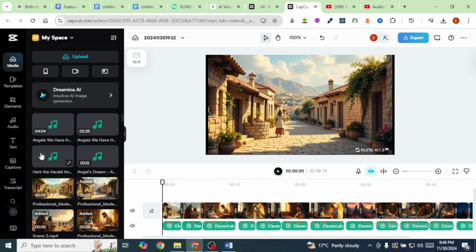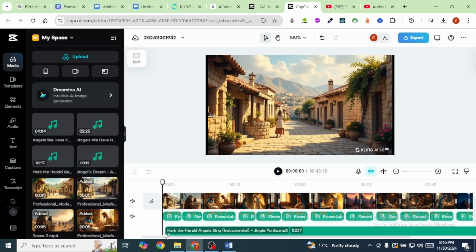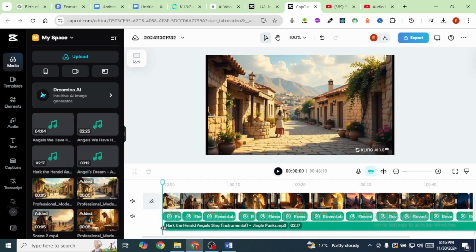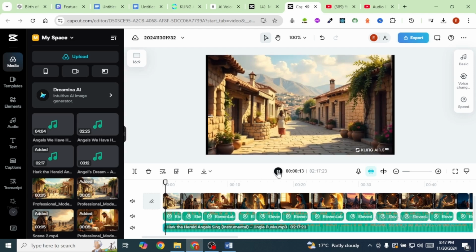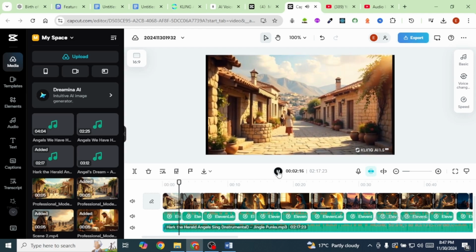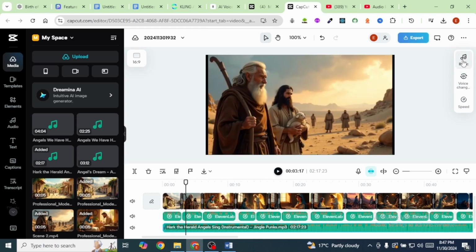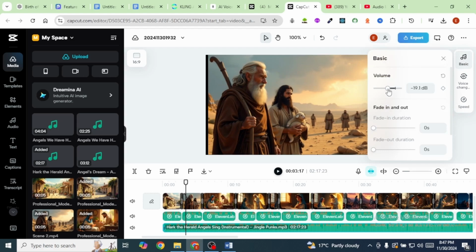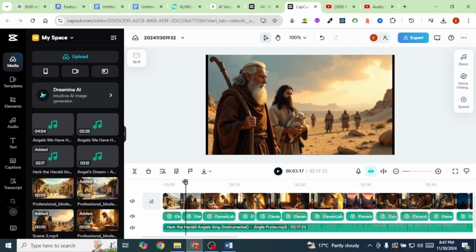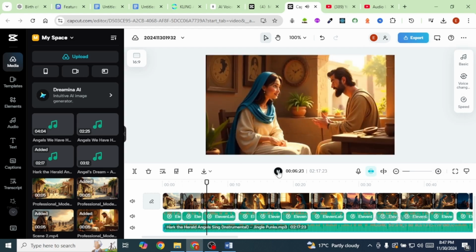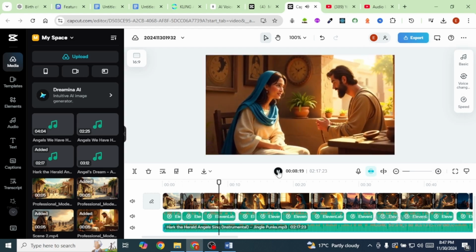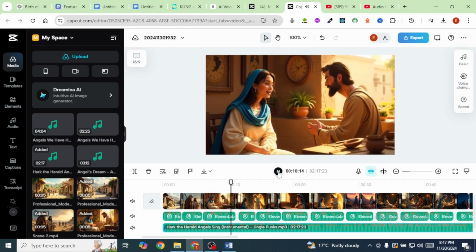And so from here, I'm going to just drag the music and place it just below the narrations. Let's listen in. Our story begins in a quiet town called Nazareth. I'm going to reduce the volume by clicking on Basic and I'm going to reduce it to about -25. You do not want your music to overpower your voiceover. A young woman named Mary lived there, betrothed to a carpenter named Joseph.